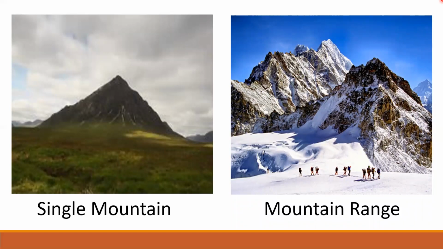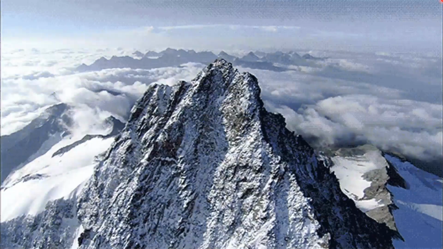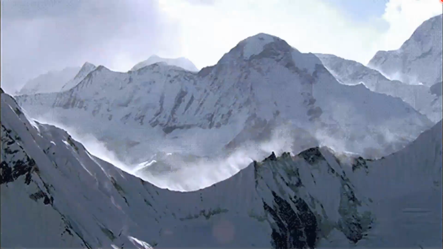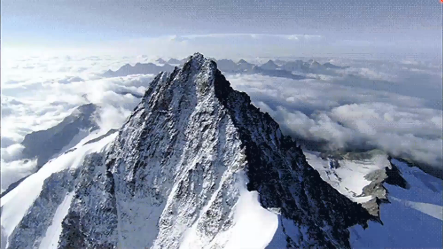But you know, mountains usually occur in chains or ranges. They can extend over hundreds of kilometers. When mountains are lined together, they form a mountain range. You can see a long and continuous chain of mountains.